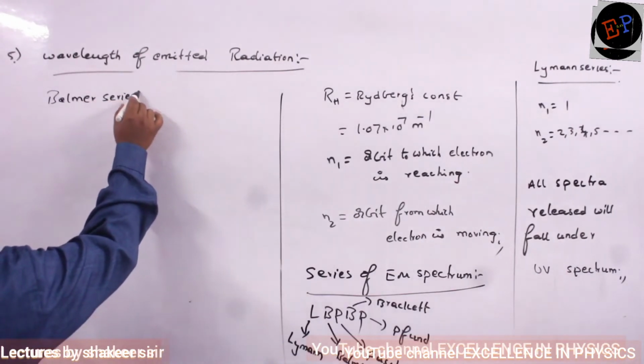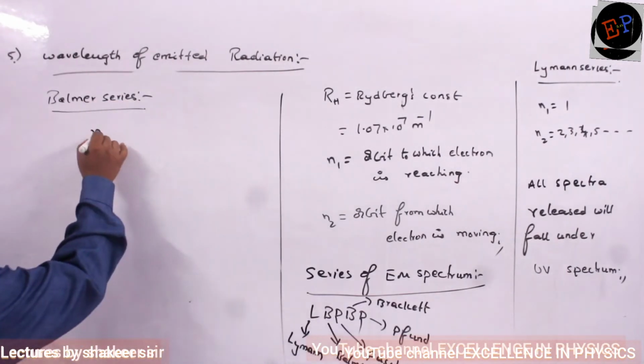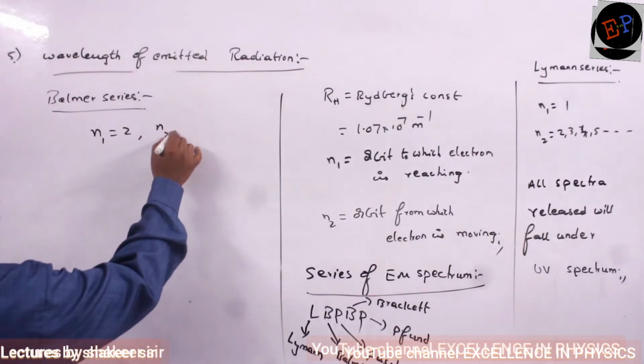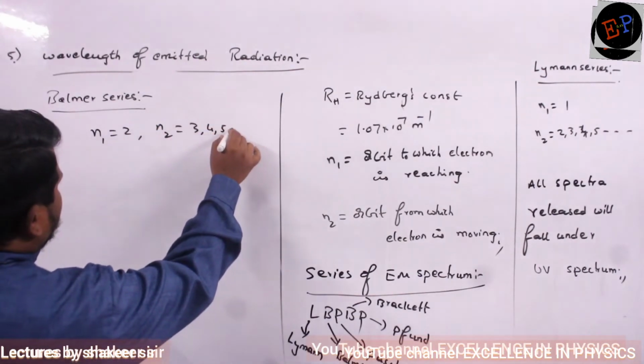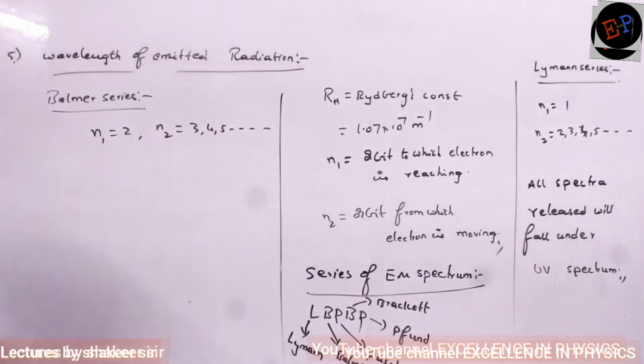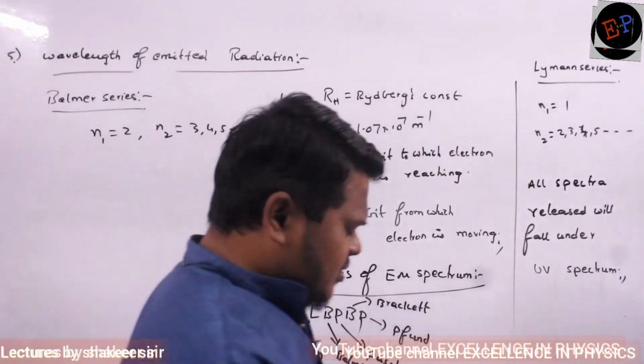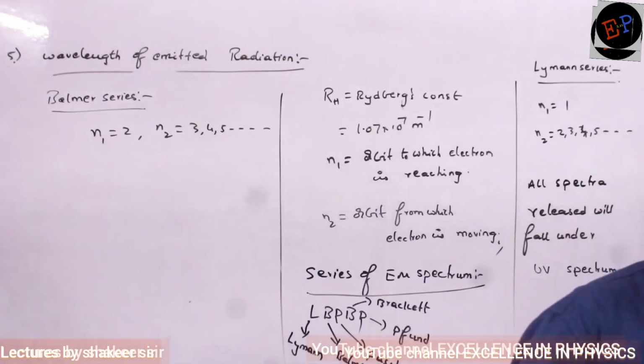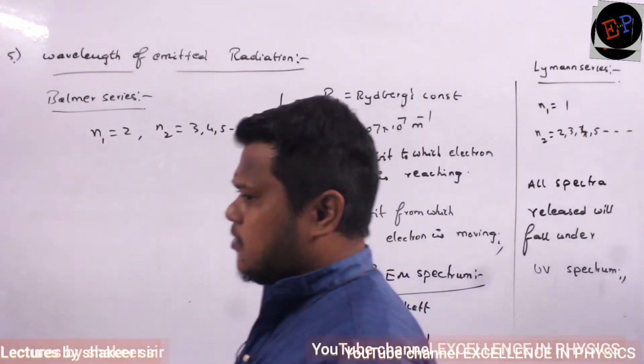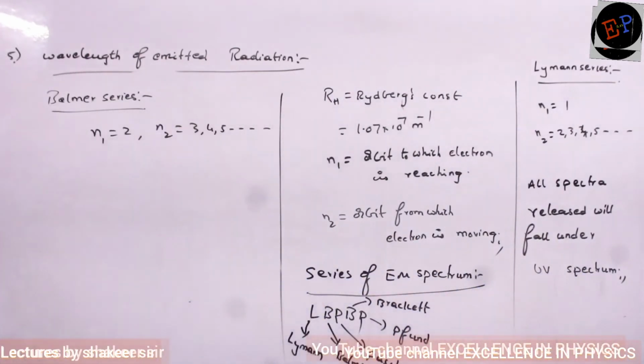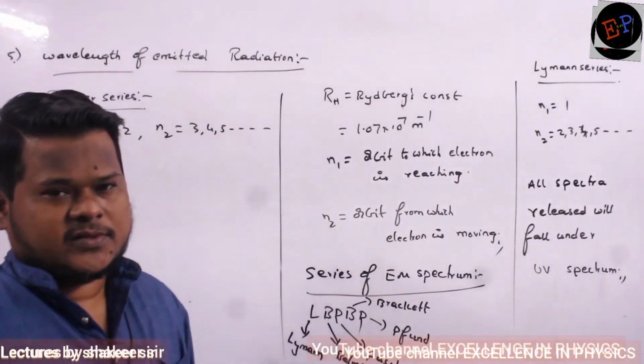Balmer series. In the Balmer series, n1 value is 2, and n2 values are 3, 4, 5, and it goes on like this. It means finally the electron is returning to which orbit? Finally the electron is returning to the second orbit. From which orbit is it returning? It may return from third also, fourth also, fifth also, sixth also.